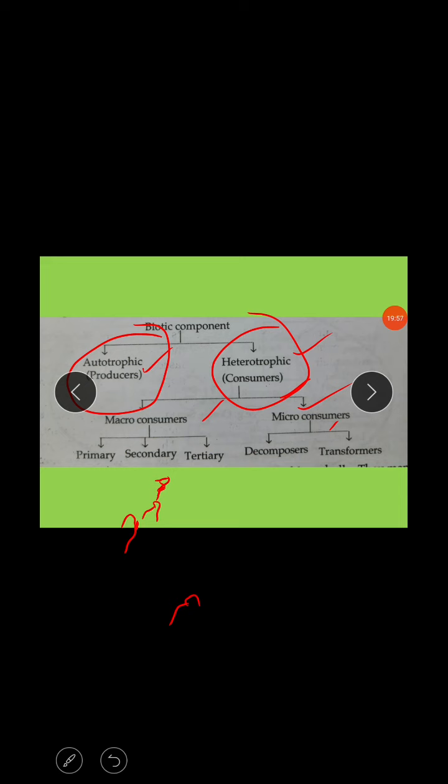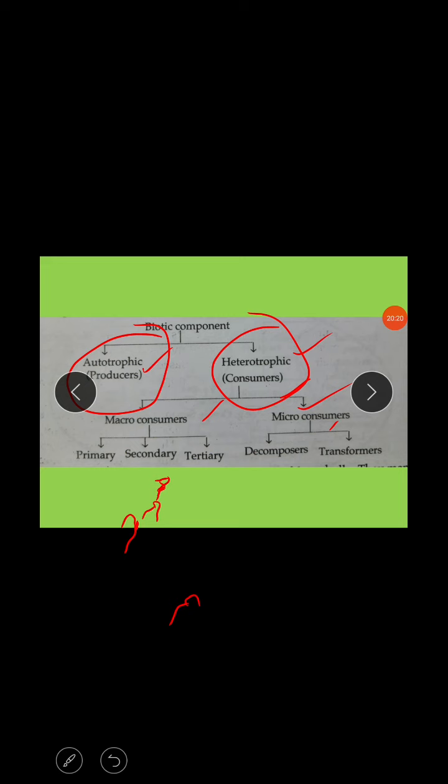So energy-rich food materials pass from producers to herbivores and then to carnivores, meaning from producers to primary, secondary, and tertiary consumers. The transfer of food energy from plants through a series of organisms with repeated eating and being eaten is known as the food chain. That is the main definition of food chain.